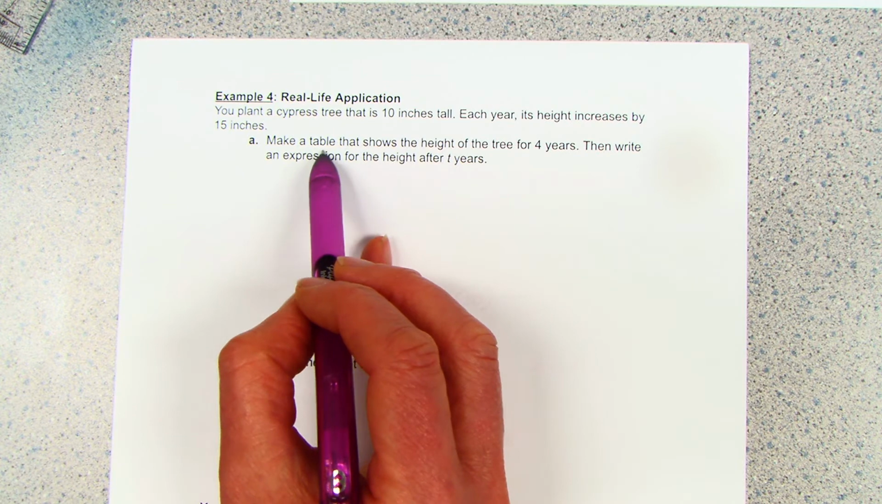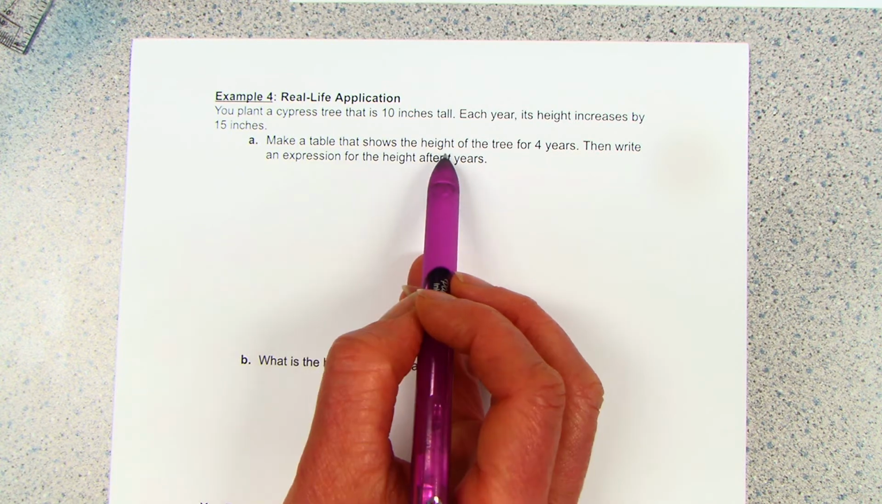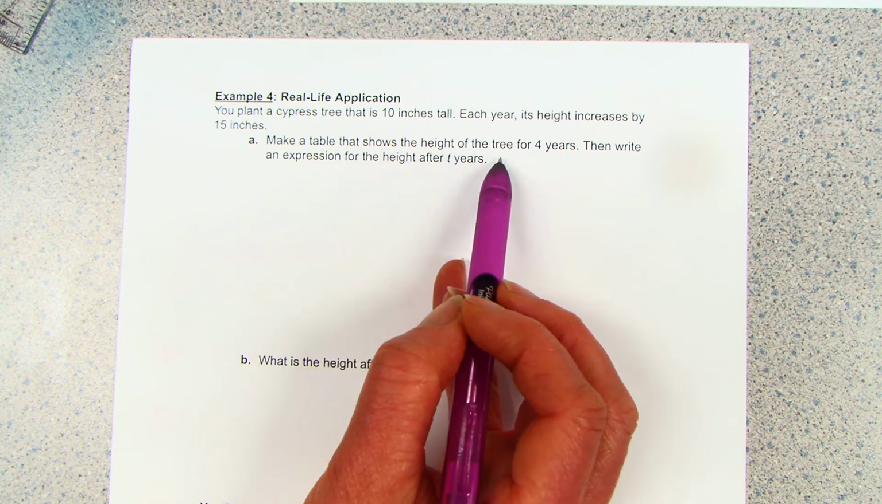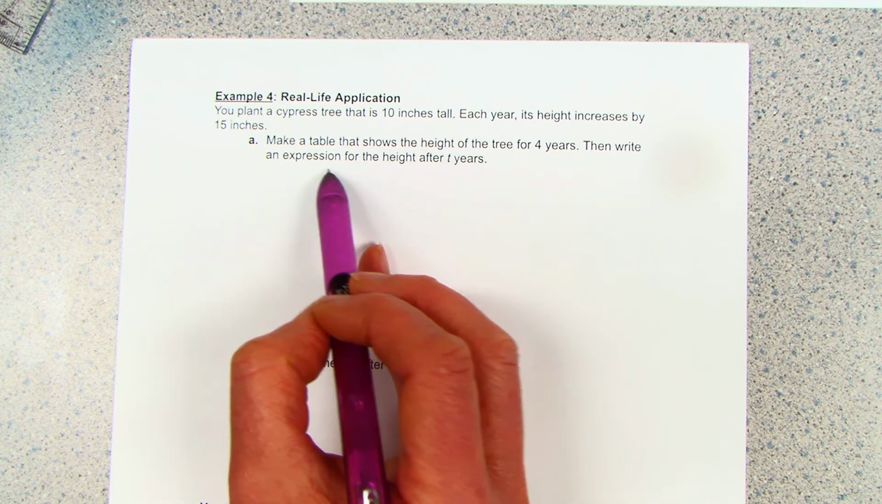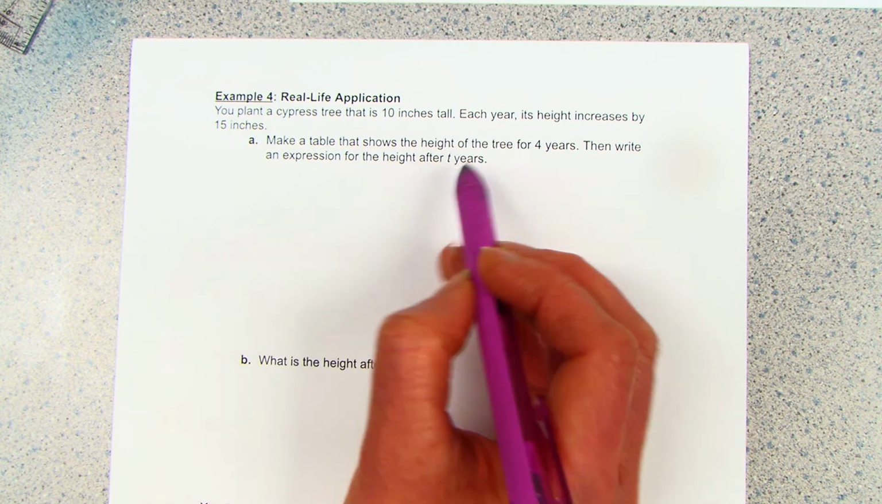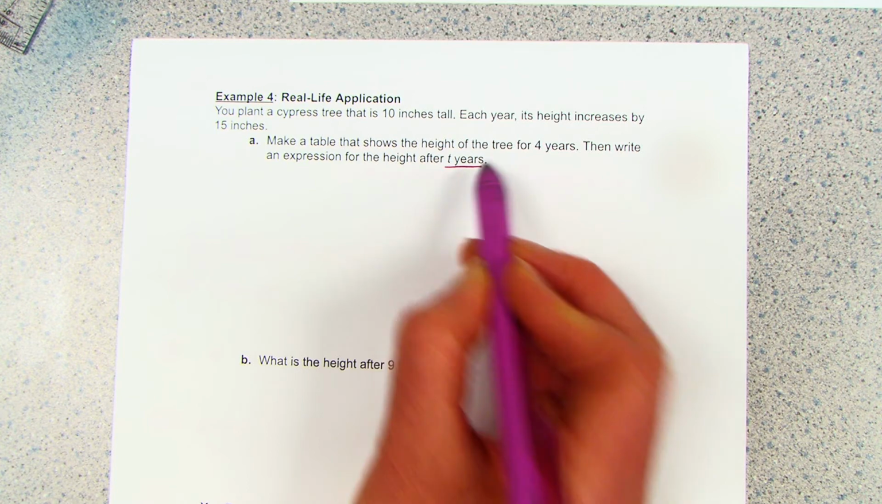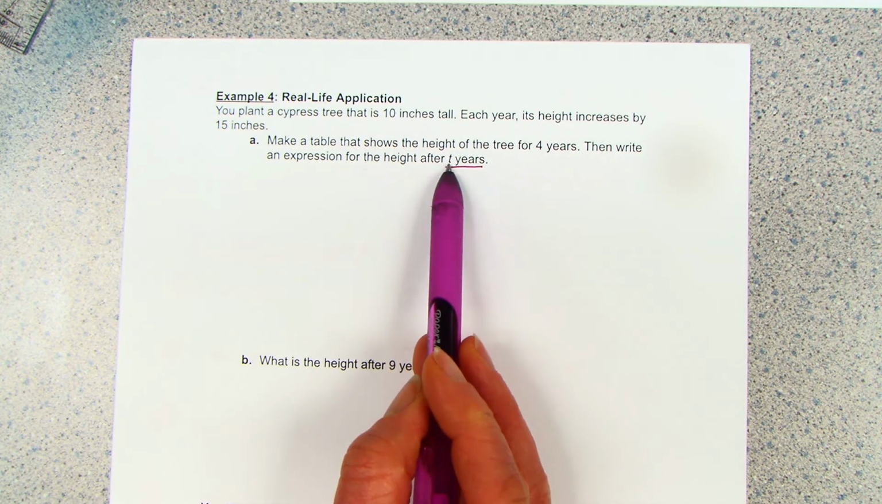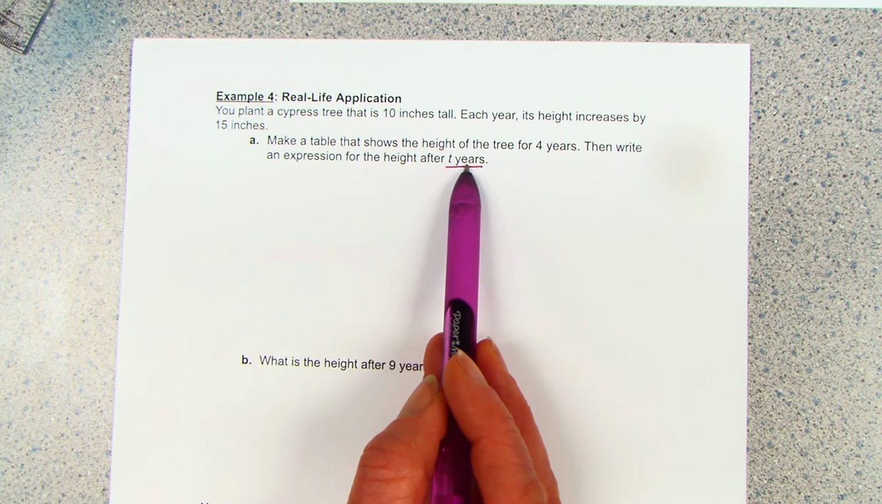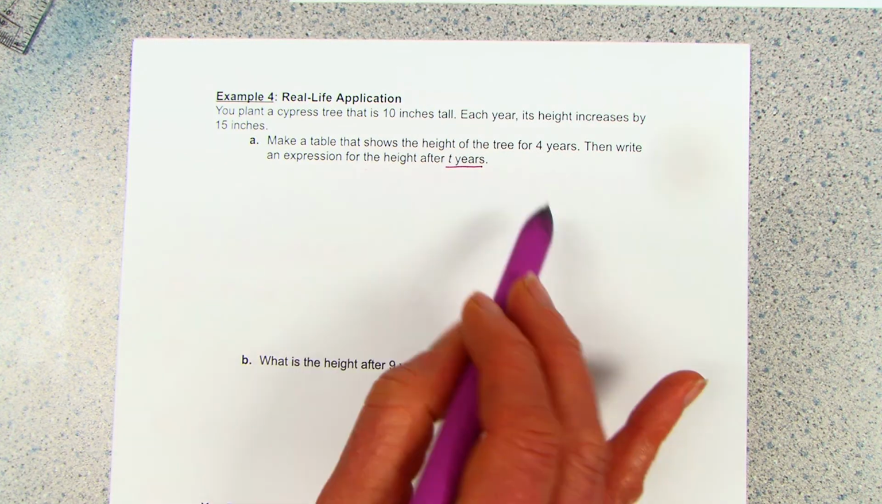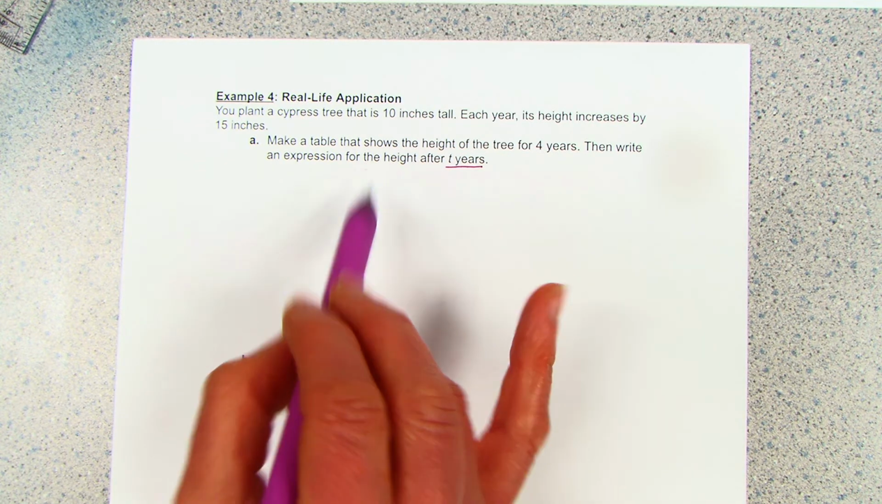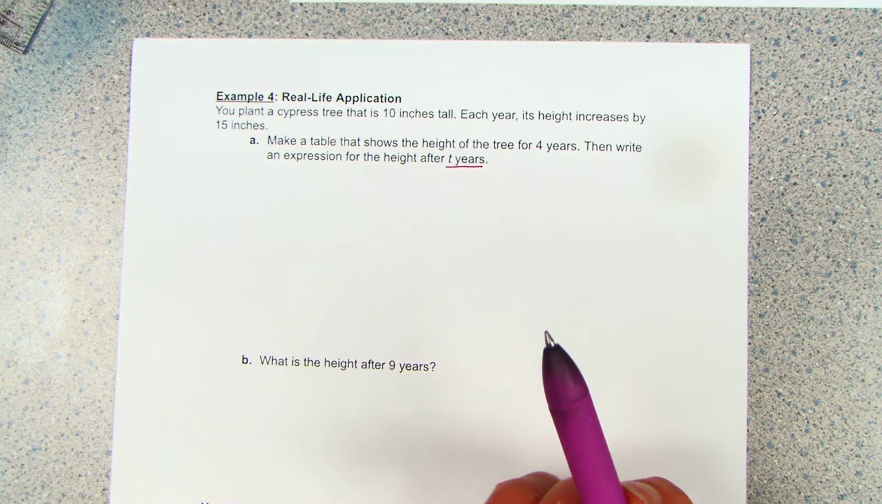So the first thing I'm going to do is to make a table that shows the height of the tree for 4 years. And then I'll use that table to write an expression for the height after T years. See how they define the variable right after? They'll tell you what the variable is and what it stands for. So T is the number of years. This is like the workbook page that we did today, right?